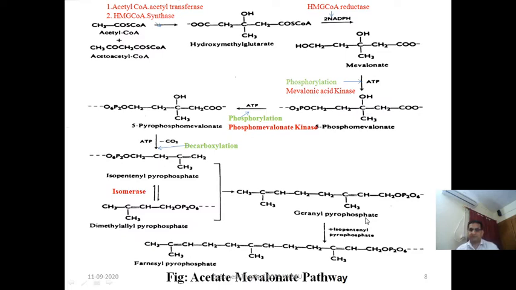And if in this geranyl pyrophosphate we add 1 unit of isopentyl pyrophosphate, we will obtain a compound which contains a total of 15 carbon atoms, and it is known as farnesyl pyrophosphate. So you can count here 1 2 3 4 5 6 7 8 9 10 11 12 13 14 15. So it is the 15 carbon containing compound known as farnesyl pyrophosphate. So this is about the various reactions of the acetate mevalonate pathway.